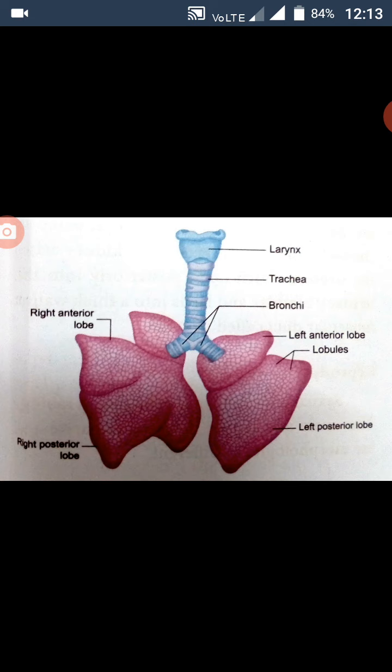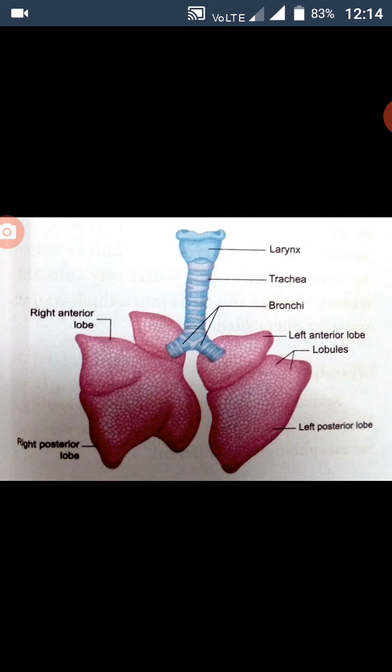The larynx leads into the trachea or windpipe. Trachea walls are supported by rings of cartilage, which help in the free passage of air. The epiglottis prevents the entry of food into the trachea through the glottis. The trachea divides into branches called bronchi, one entering each lung and dividing into further branches called bronchioles, which end in alveoli.